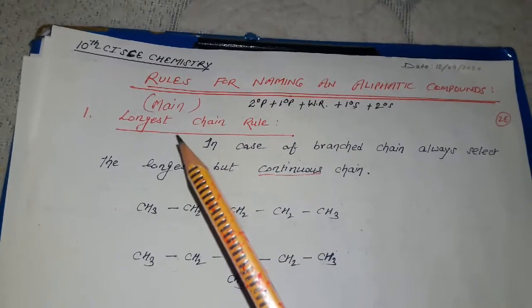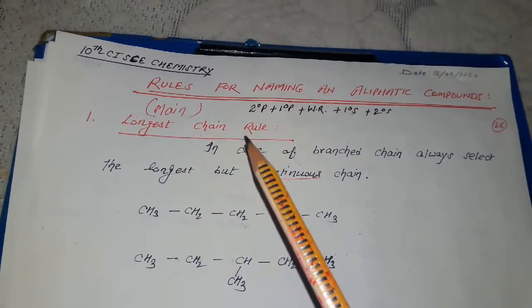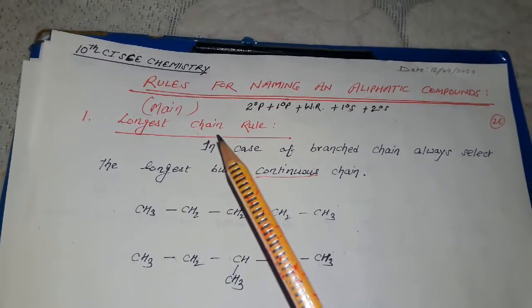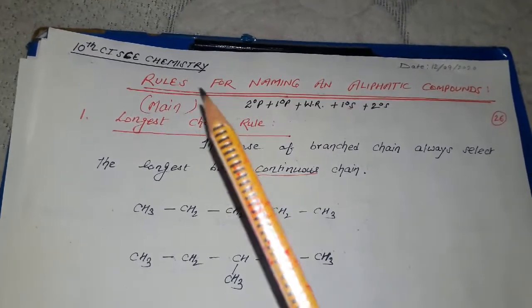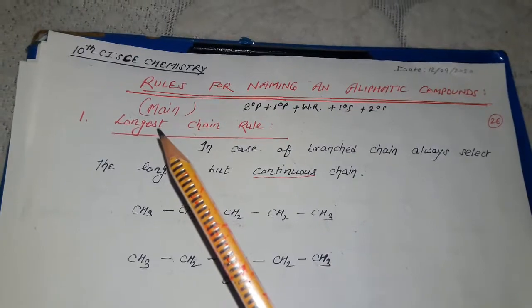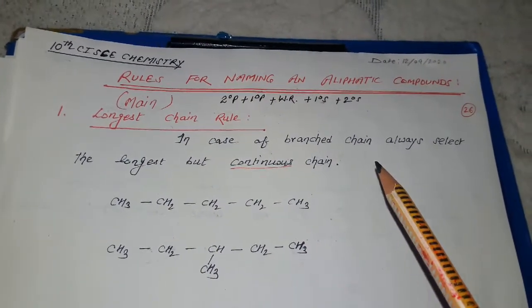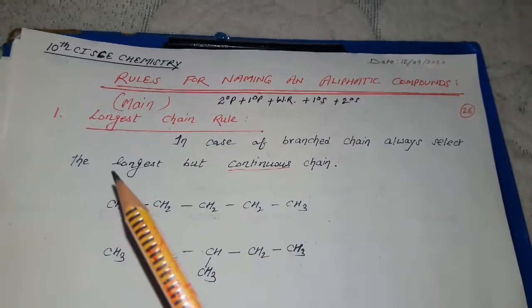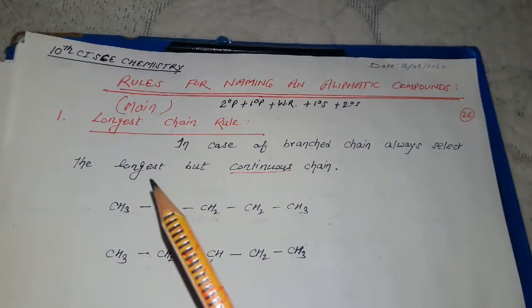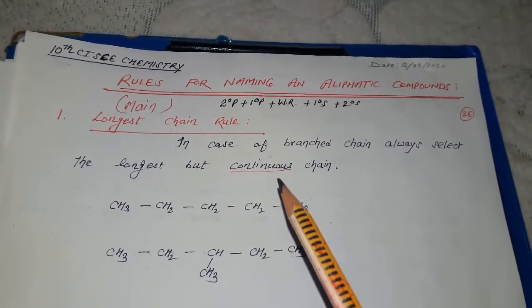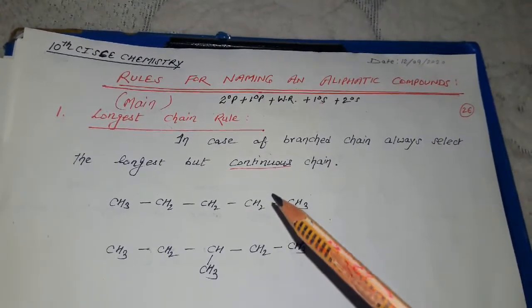First is selection of chain. In the selection of chain, we choose the main chain or root chain. That may or may not be the longest. In the case of a branched chain, always select the longest, but the chain should be continuous. So this is the first example.